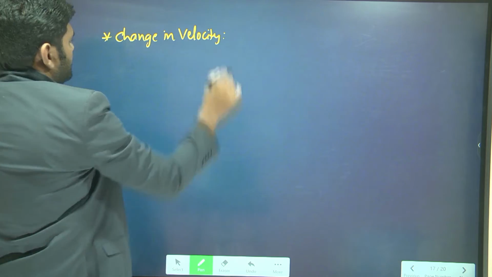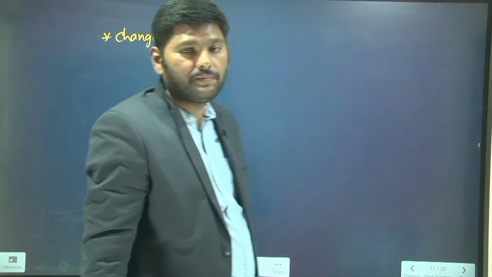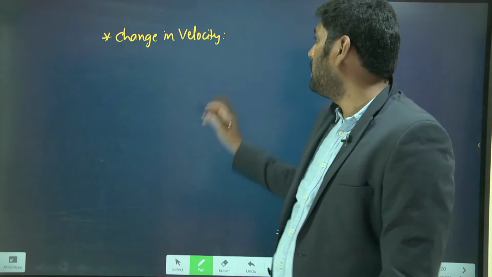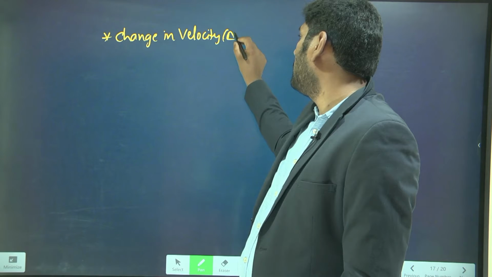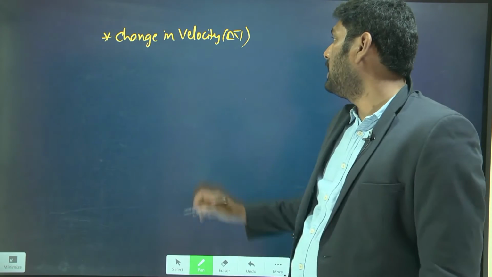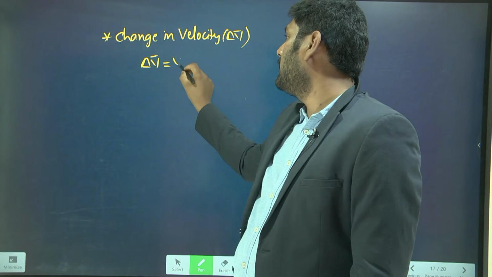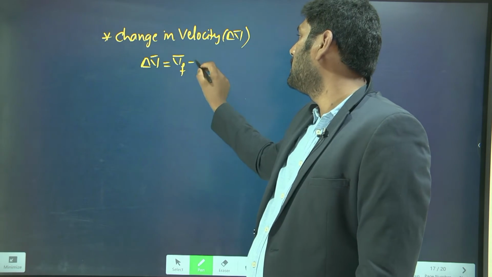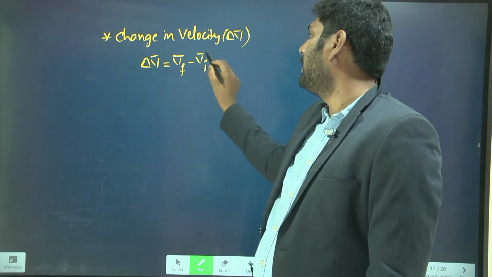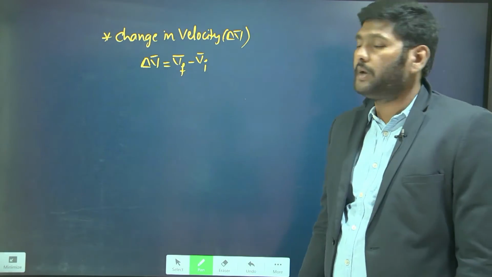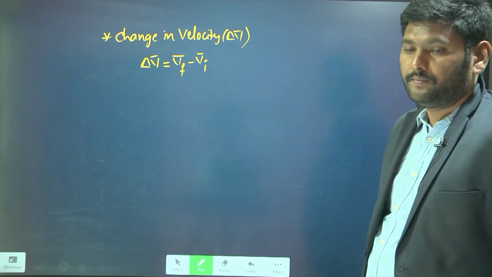What is meant by change in velocity? We represent change in velocity as delta V bar. Delta V bar means final velocity vector minus initial velocity vector.